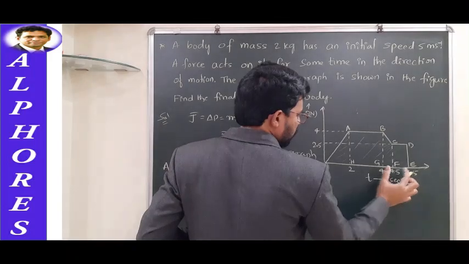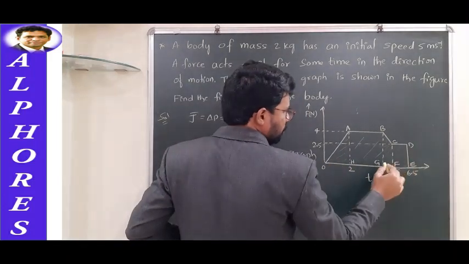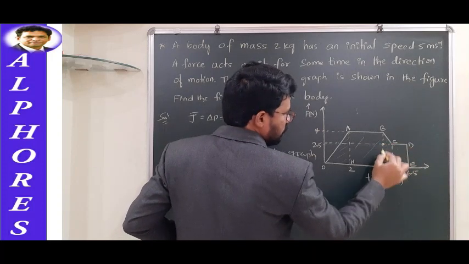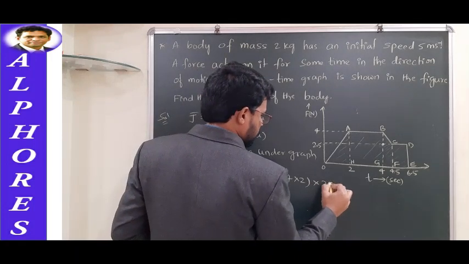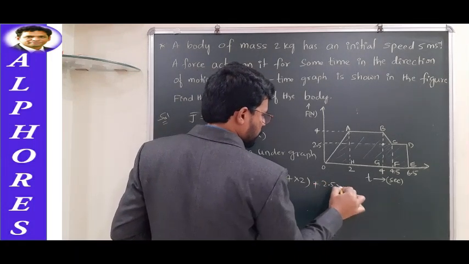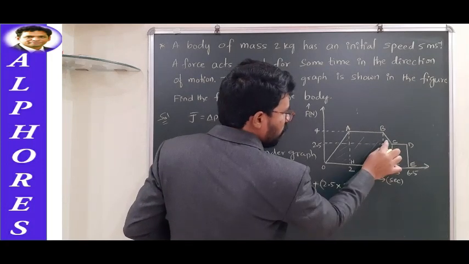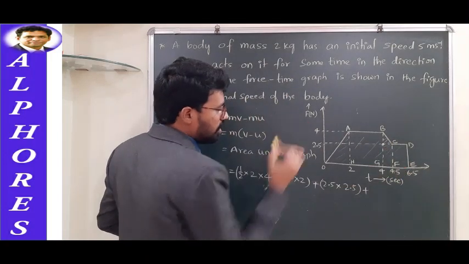This is also 2.5 and this is also 2.5. So it's a square, G, E, D and up to here. 2.5 into 2.5 is the area. Plus the small triangle's area. If this is also calculated, you will get the total area under the graph.